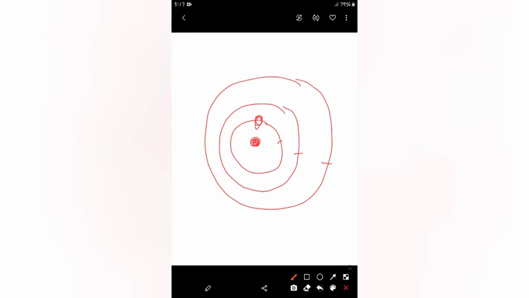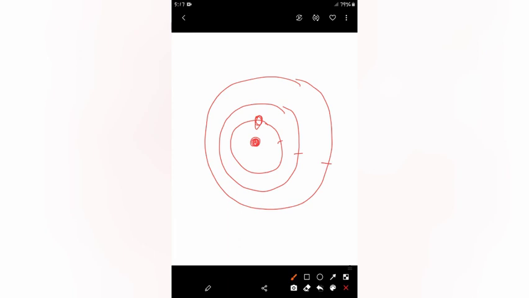Now, if we go to the next point of the second postulate, it is written that if we add energy to the electron, or energy is absorbed by the electron, then it will move from a lower stationary state to a higher stationary state. Okay, you must remember this also.